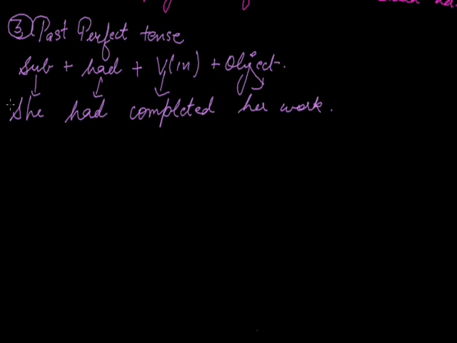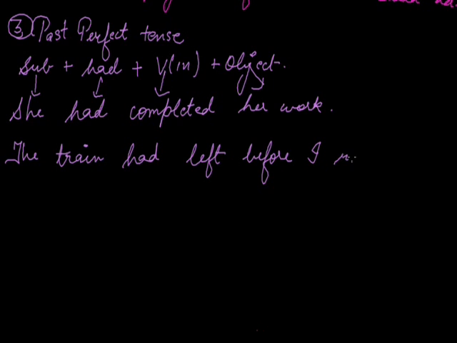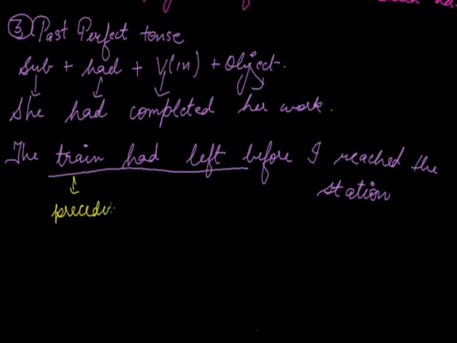So where do we use past perfect tense? Suppose I write a sentence, the train had left before I reached the station. It is used when the preceding action is completely finished. So this is the preceding action. Preceding action is completely finished before the succeeding action starts.